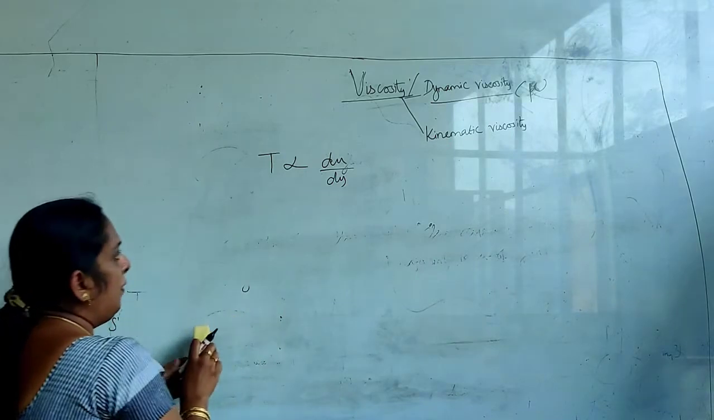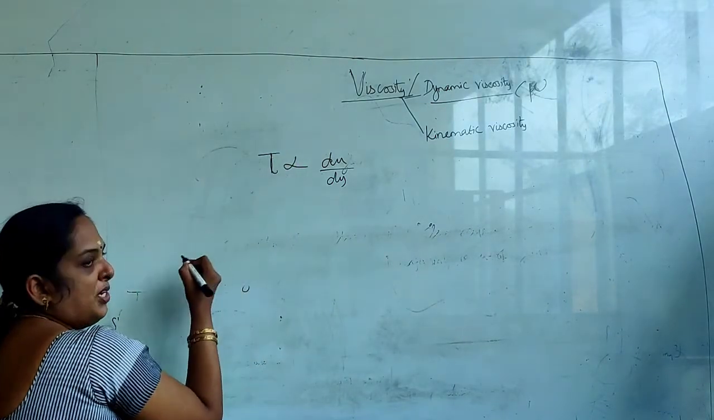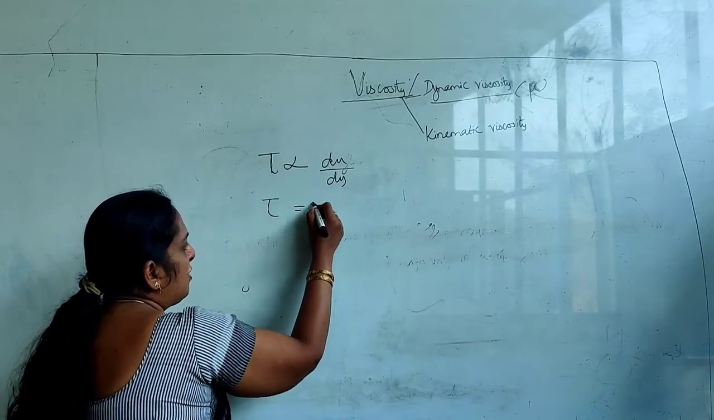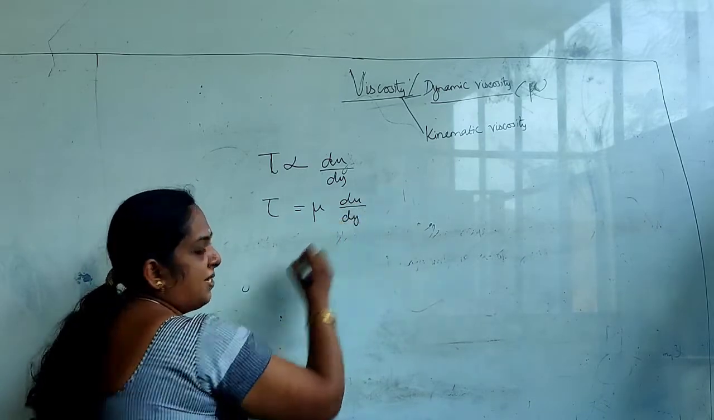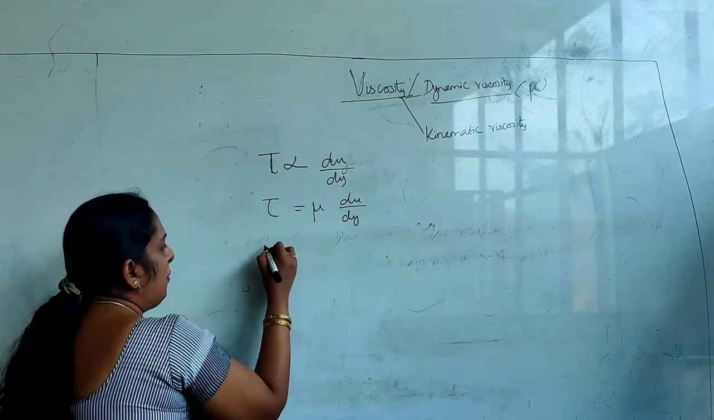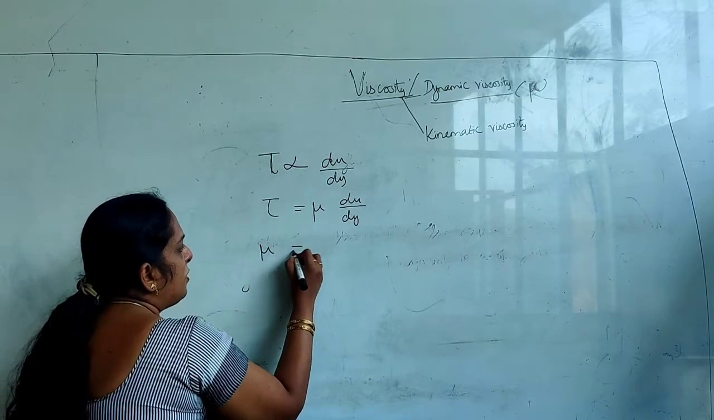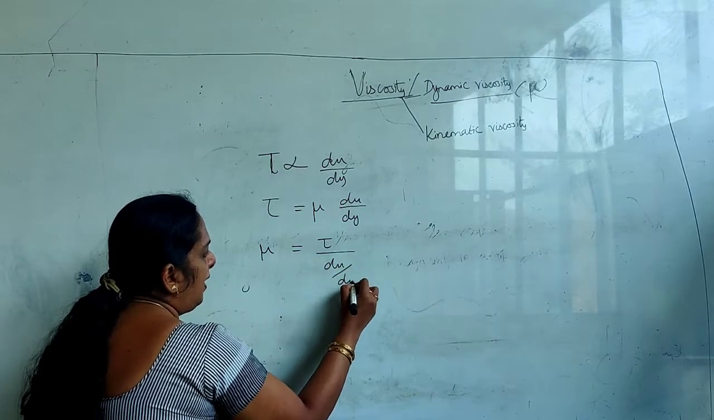So what is tau? I am not writing it as t, it is tau. It is the shear stress. So once again, removing the constant of proportionality, tau is mu into du by dy. Am I right? So what is mu? Because we are going to derive it from mu, once again bring it to this side. Mu is equal to tau divided by du by dy.